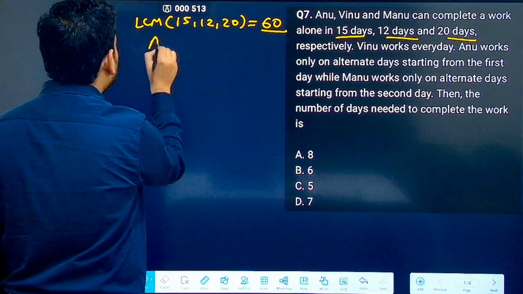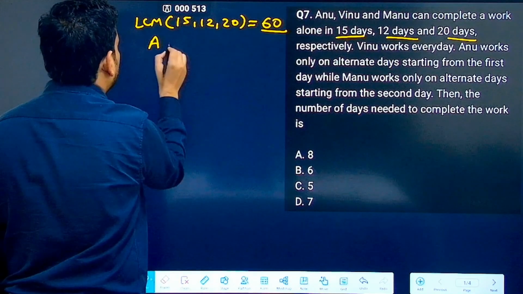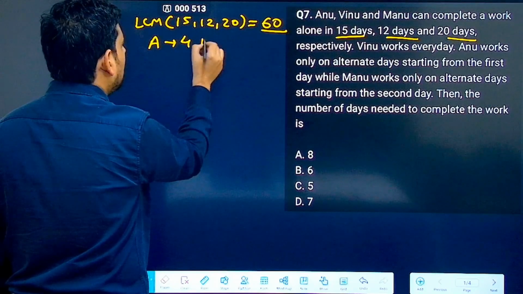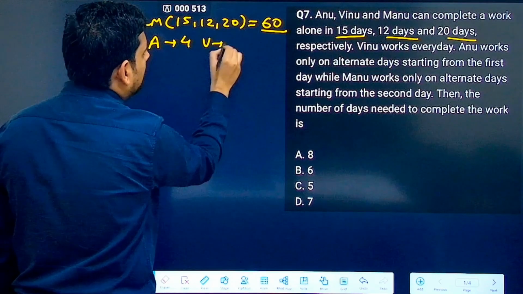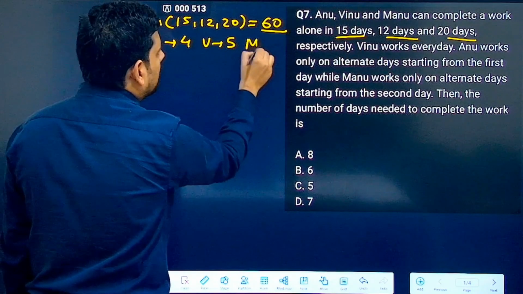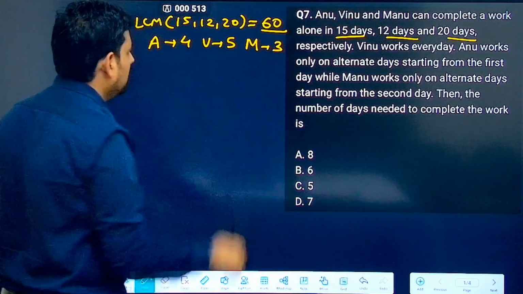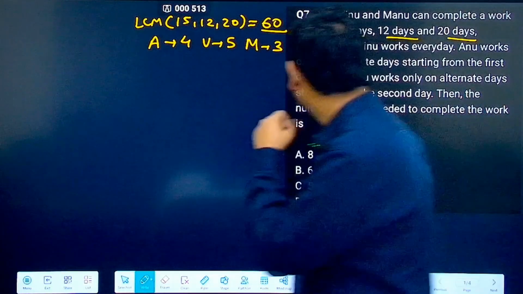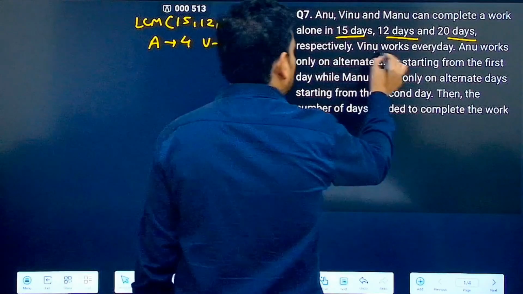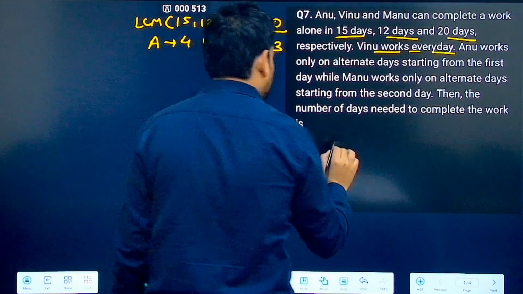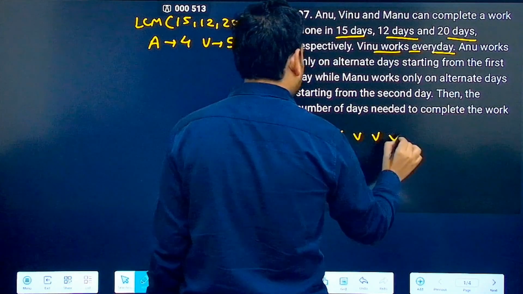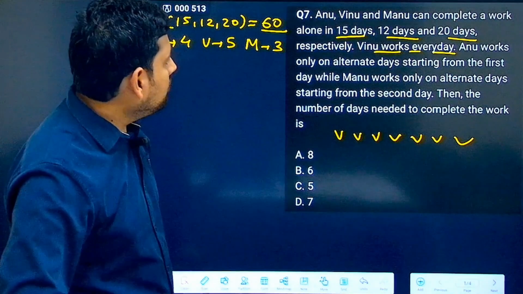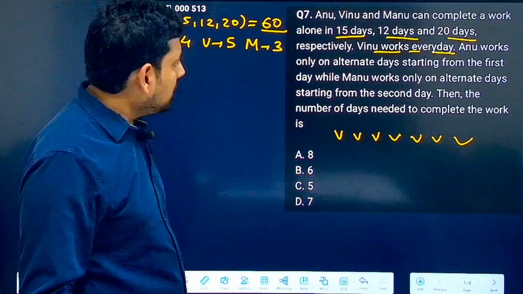Now you get their efficiencies also. So Anu will come out to be 4, Vinu will come out to be 5 and Manu will come out to be 3. So 4, 5, 3 is what you will be getting. Now after this, it says Vinu works every day. Okay, so every day Vinu.